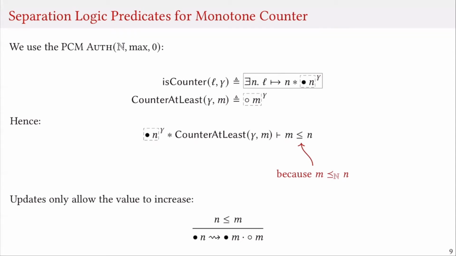Notice that the only frame-preserving updates that we can have with this authoritative PCM are going to be compatible with the order on natural numbers, because decreasing the value of the full part of the PCM is going to invalidate other fragments that might possibly be in the system.